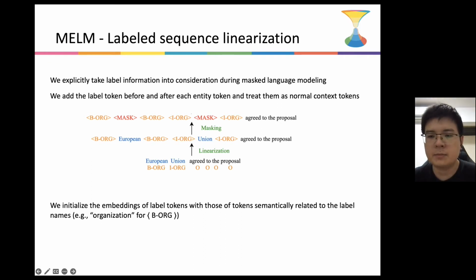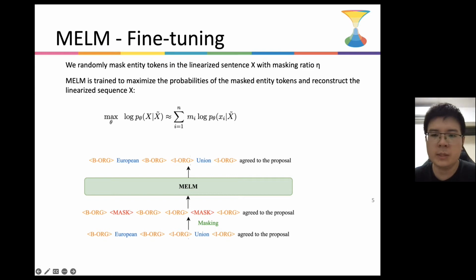In order to utilize pre-trained semantic information and accelerate training, we initialize the embeddings of label tokens with those of tokens semantically related to the label names. For example, we use the embedding of the word organization to initialize the special token B-org. We then fine-tune MELM on the linearized sentences. Specifically, we randomly mask entity tokens in the linearized sentence with masking ratio eta. Then, MELM is trained to maximize the probability of the masked entity tokens and reconstruct the original linearized sequence using a common language modeling loss.